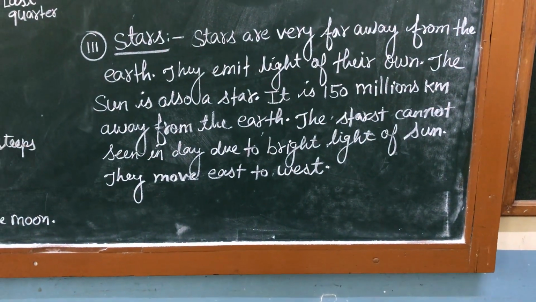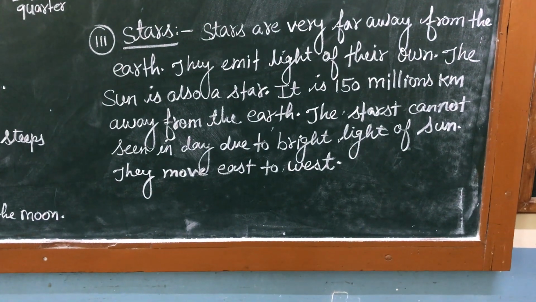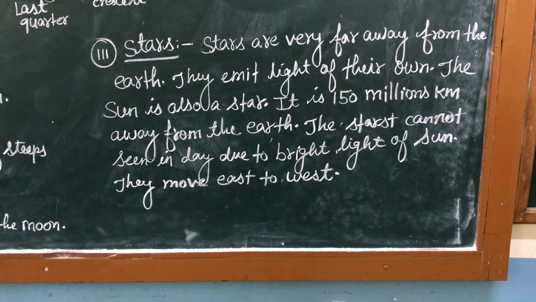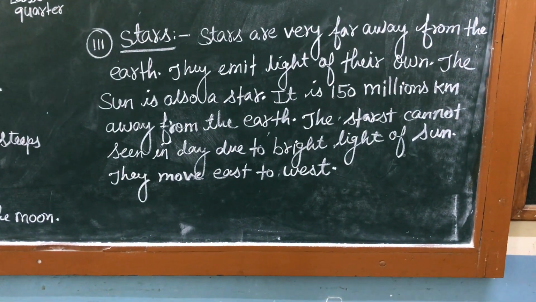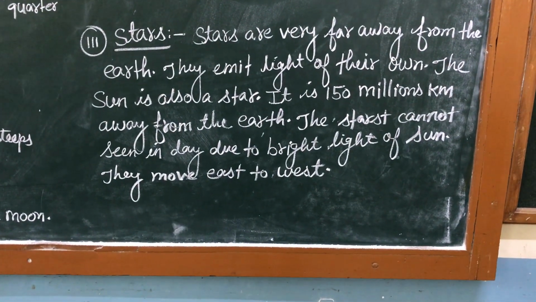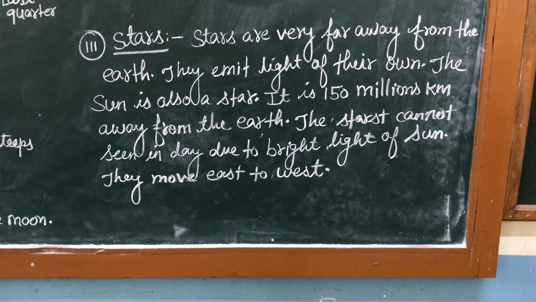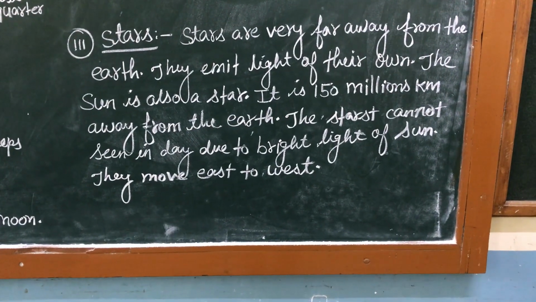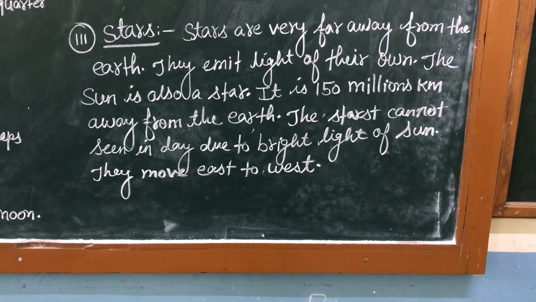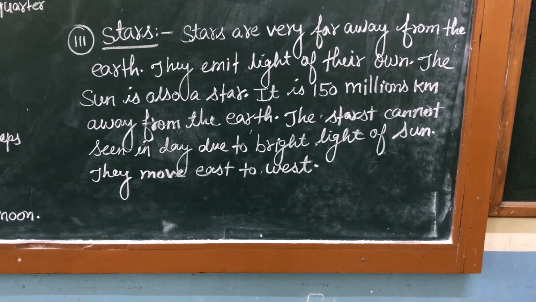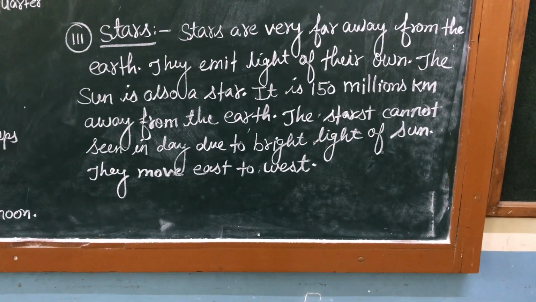That is because stars are very far away from the earth. The sun is also a star, and it appears big in size because the sun is closer to the earth than the other stars, approximately 150 million kilometers away. The second closest star to the earth is Alpha Centauri.